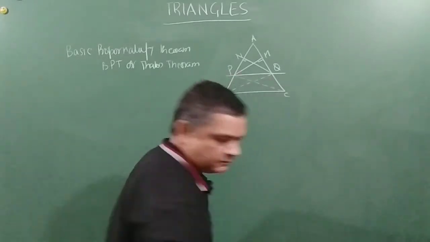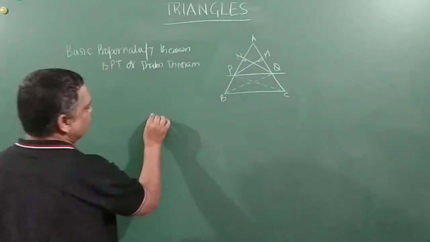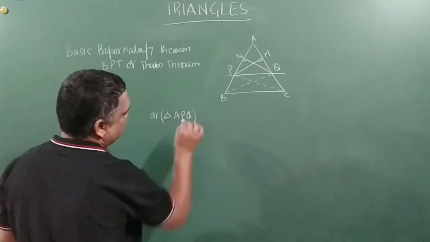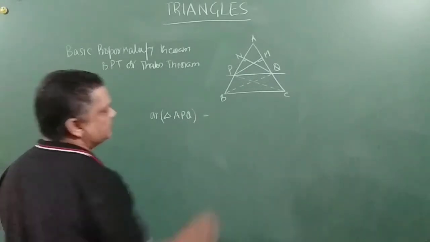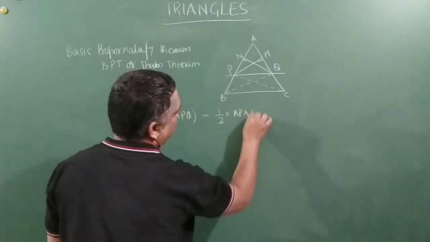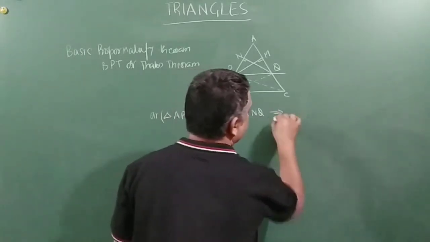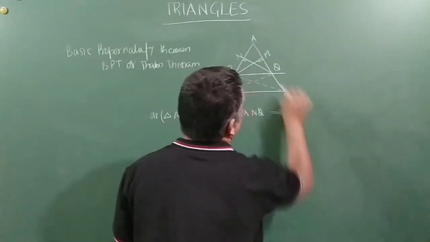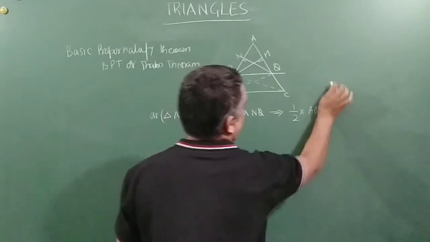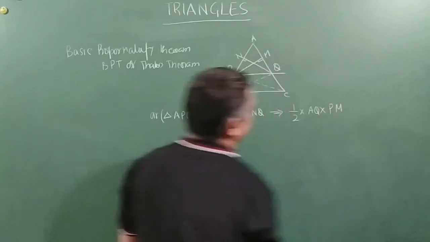Okay. So now, area of triangle APQ. Area of triangle APQ is equal to how much, my friends? Half into base, which is AP, into NQ. Which can also be written as half into base, which is AQ, into height. Height is nothing but PM. You are getting my point?